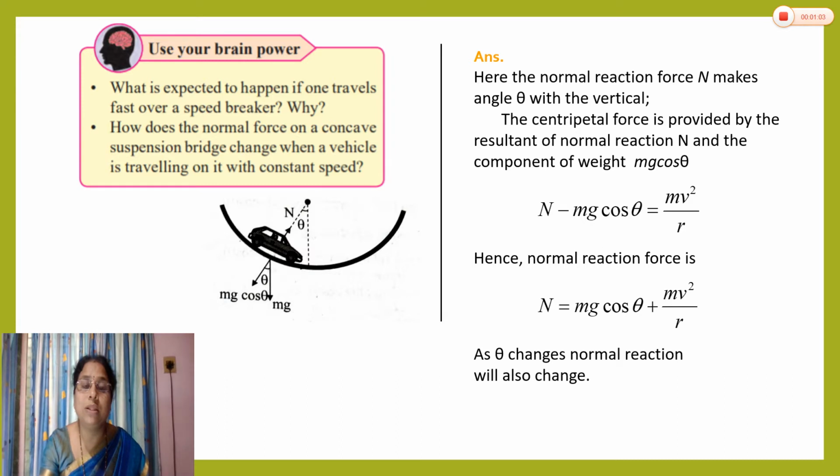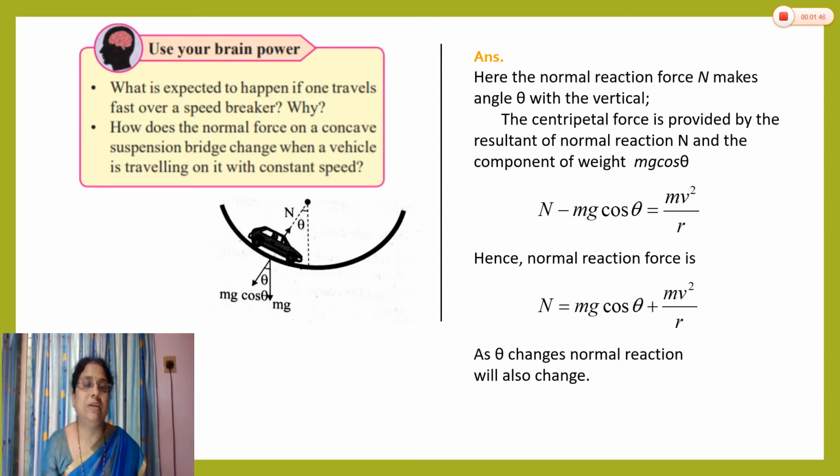When we pass over the speed breaker, that speed breaker has a convex shape. It is the same application we saw in the last video, when the vehicle is passing over a convex overbridge, only here it is a small convex. And when we move fast on it, the resultant normal reaction contact force may be zero there, and in that case there will be no contact between the road surface and the tires, so the vehicle will jump, and it can fall. So we cannot pass over the speed breaker with the highest speed.